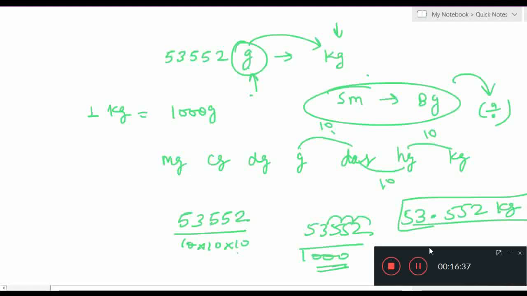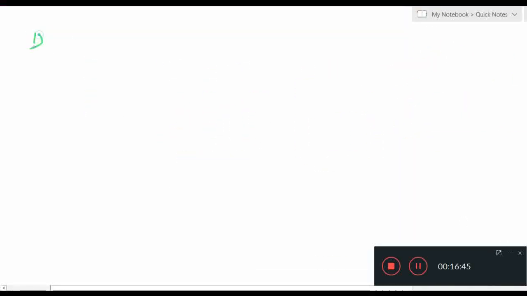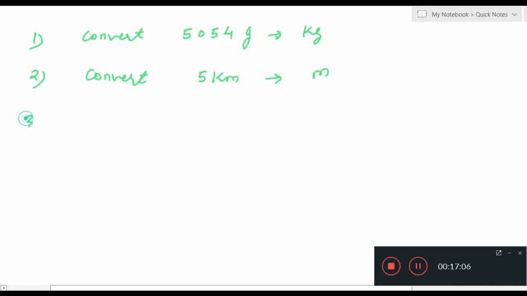So for today only we are having this much, and now some questions which we have to solve. First question, convert 5054 gram into kilogram. Second one, convert 5 kilometer into meter. Third, convert 15 meter into millimeter.